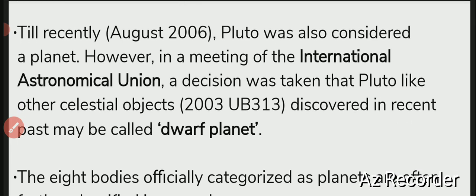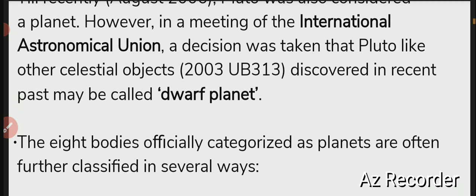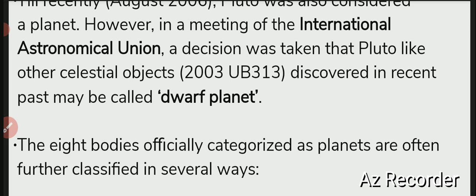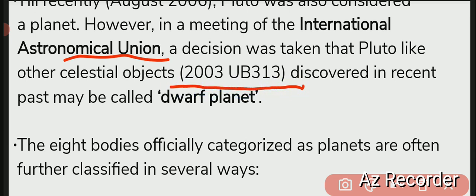Till recently, August 2006, Pluto was considered to be the 9th planet. Before 2006 Pluto was considered the 9th planet, when in a meeting of the International Astronomical Union a decision was taken that Pluto, like other celestial bodies, for example 2003 UB313 discovered recently, may be called a dwarf planet.